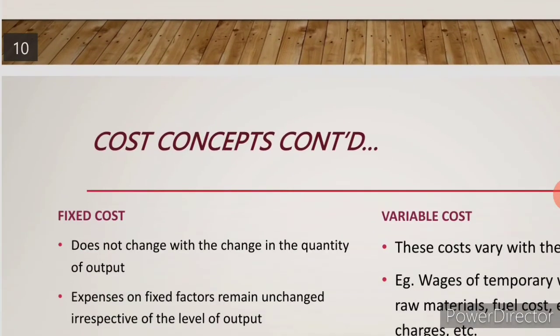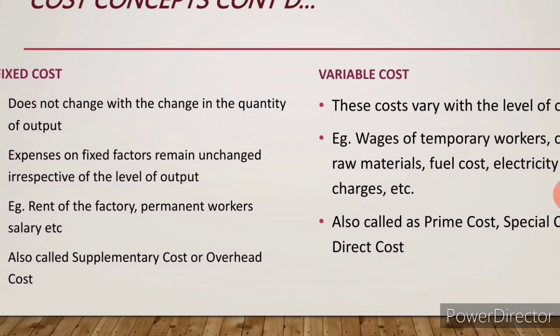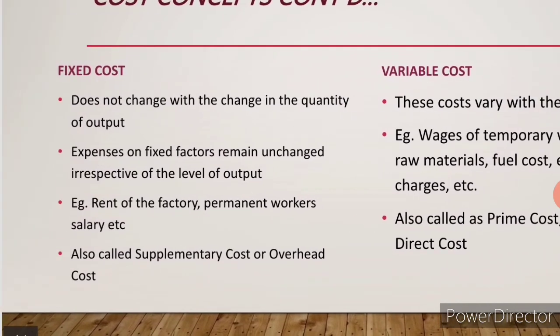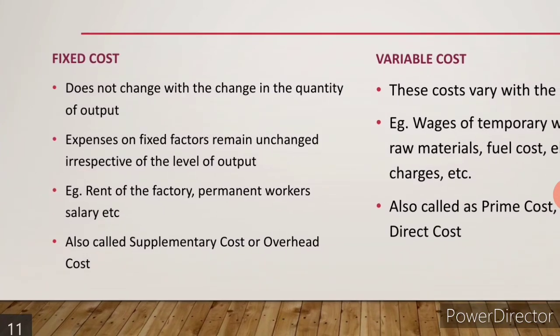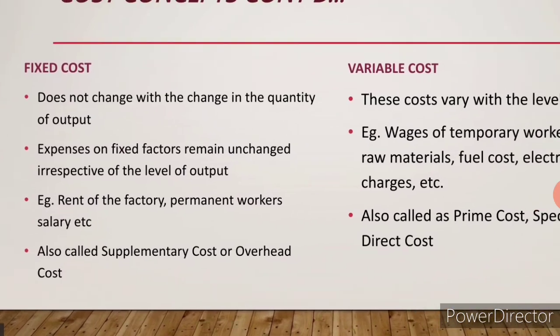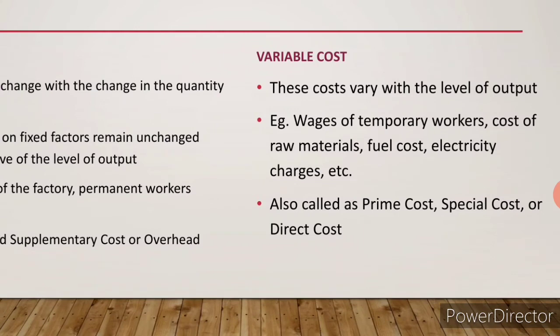Next we come to know about the most important costs. One is fixed cost, another is variable cost. See here, fixed cost means for the entire production, if production is carried over a period, for that period the cost will never change. So, the cost will be fixed. That is called fixed cost. Variable cost means during the production the cost will keep on changing. That is called variable cost.